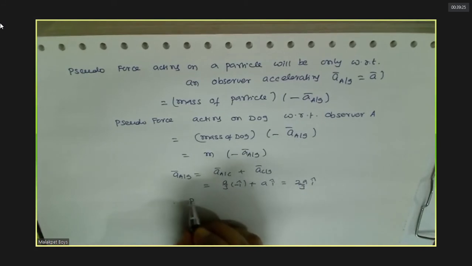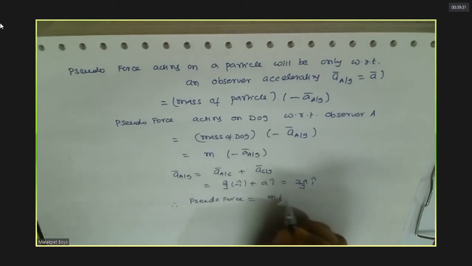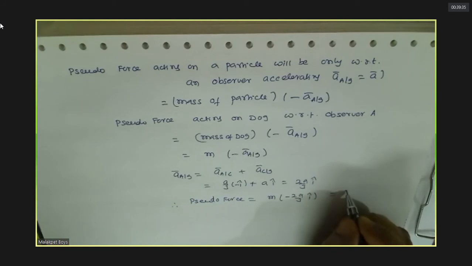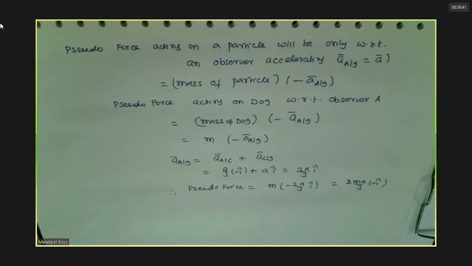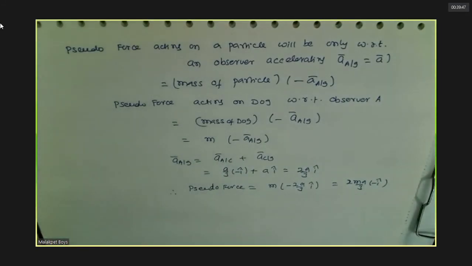Therefore, pseudo force equals mass into minus 2A by 3 I cap, that means 2MA by 3 minus I cap. Any doubt till here? Understood this?